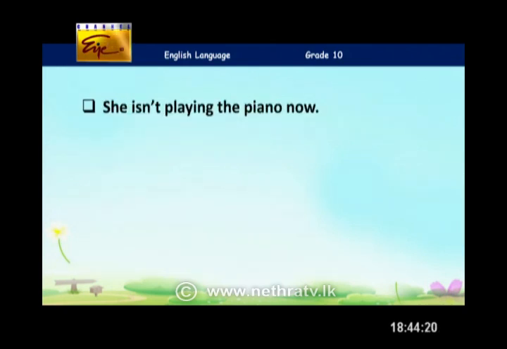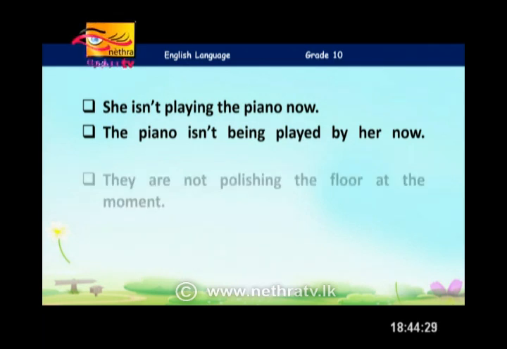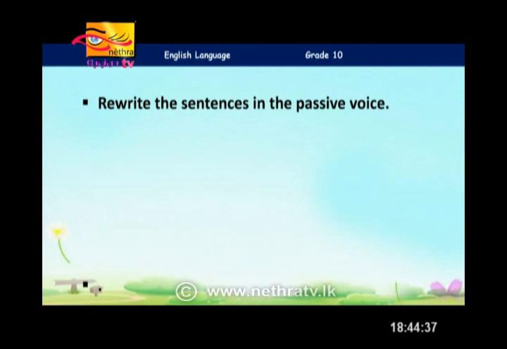More examples so it will be clear for our dear children. She isn't playing the piano now. The piano isn't being played by her now. They are not polishing the floor at the moment. The floor is not being polished by them at the moment.